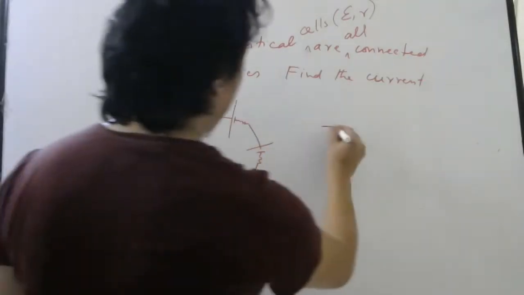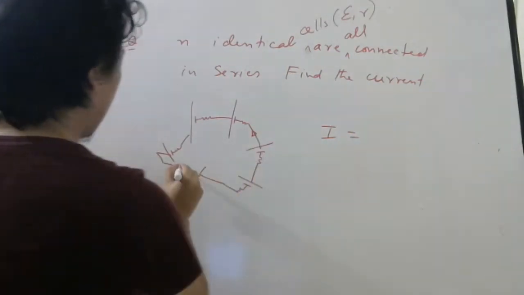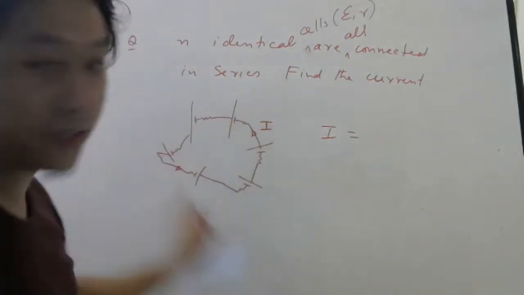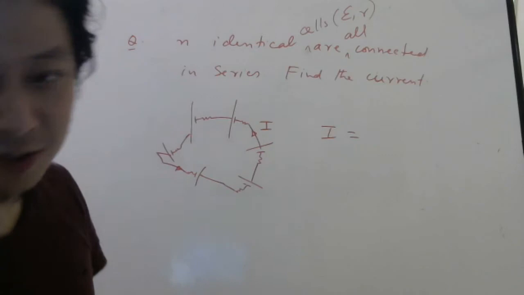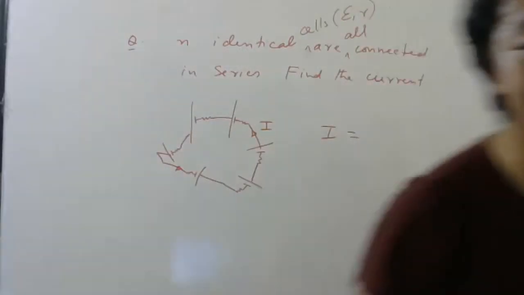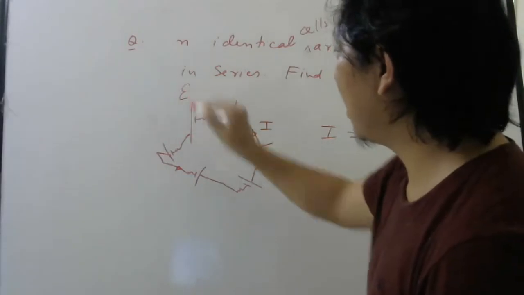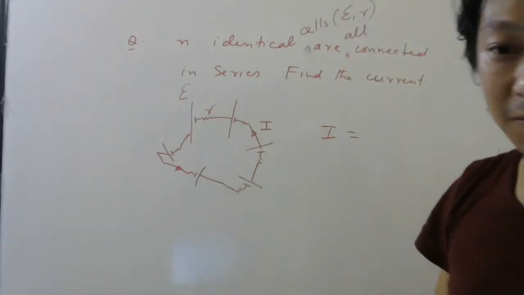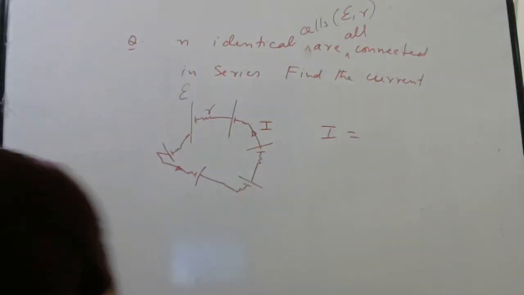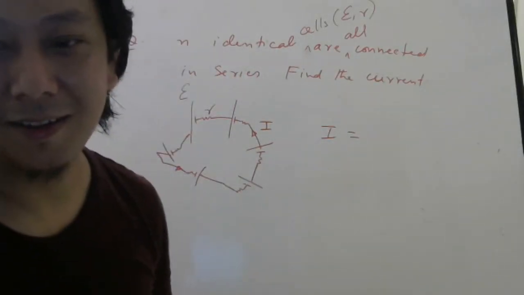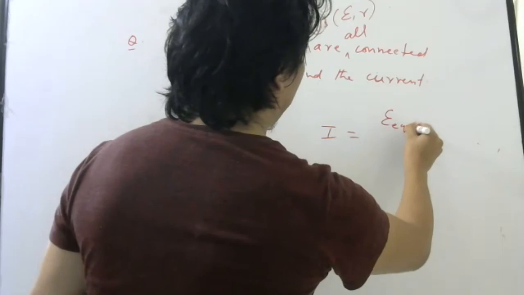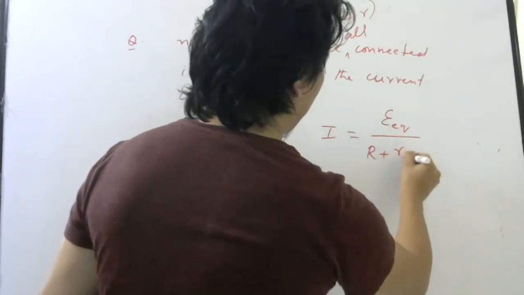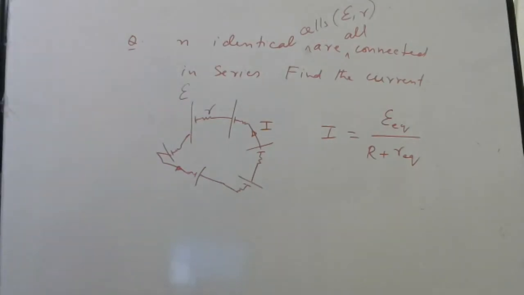Now, tell the answer. What will be current in this circuit? I know it will be this way. All are in series, okay? None of them are parallel. See, same current will flow. Same current will flow everywhere means series, no junction only. Anybody? What is the current here? Each of them has EMF E, internal resistance R. Prakruti, be careful. So what is the formula? Equivalent EMF, external resistance, equivalent internal resistance. Correct na? But in this problem, there is no external resistance.